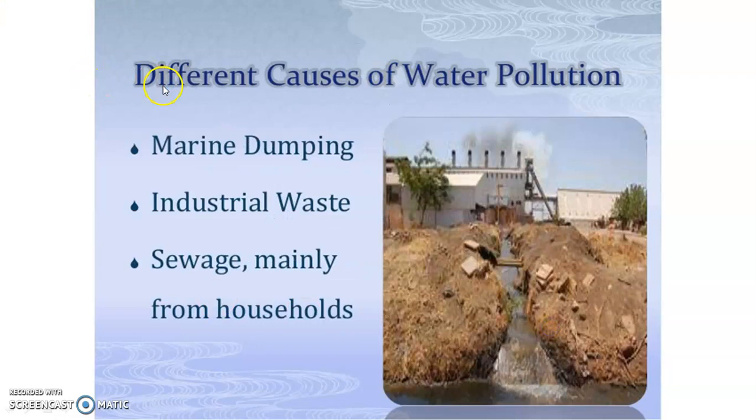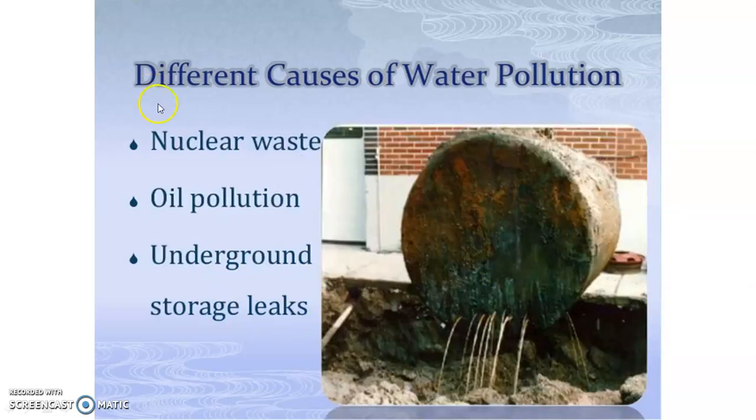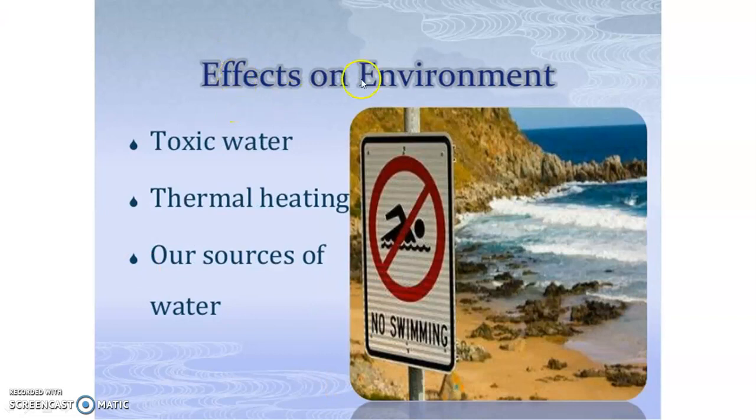Let's see in detail the different causes of water pollution, that is marine dumping, then industrial waste, sewage mainly from households. Let's see in the picture. Next causes are nuclear waste, oil pollution, underground storage leaks. Then effects on environment, that is, first of all let's see the toxic water.